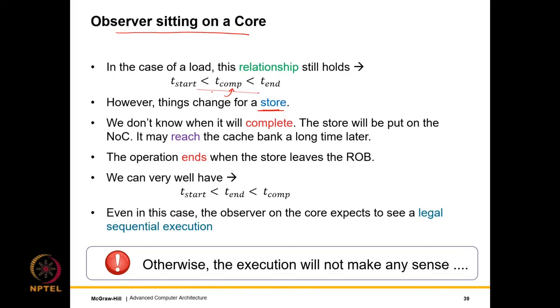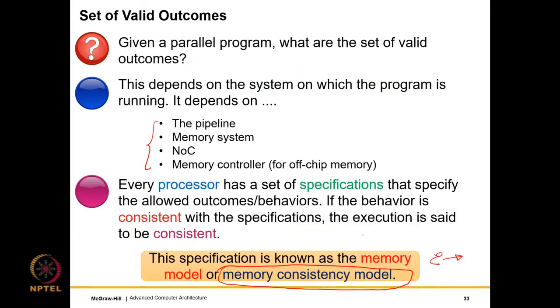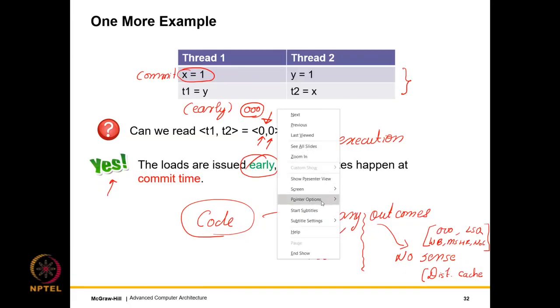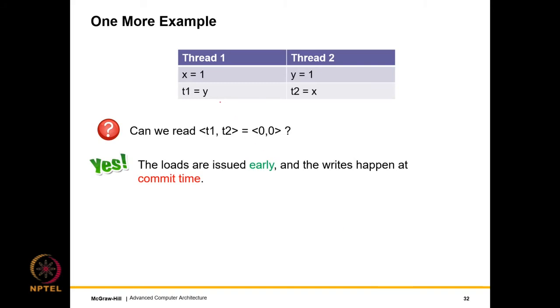But as far as we are concerned, the operation ends when the store leaves the ROB. So we can very well have T start less than T end less than T comp, right? Let me go back a few slides. This is exactly what was happening over here, that we released a store from the pipeline.